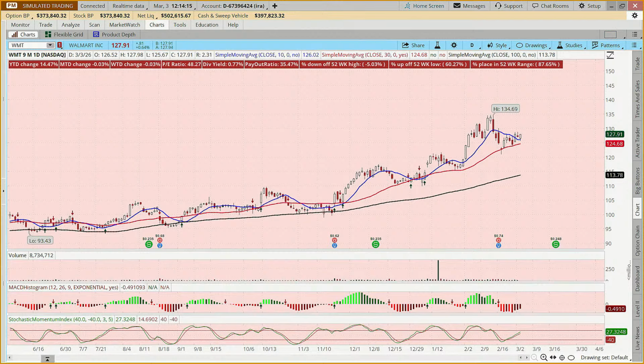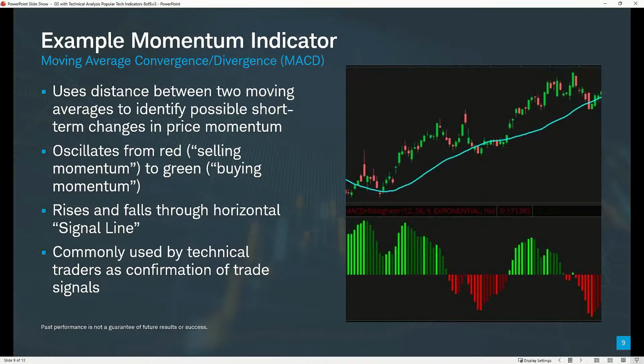But I always figured a default is chosen for a purpose. And if your purposes are different, you can certainly customize it. But we're looking for shorter term changes in price momentum. And so it's oscillating from red to green.